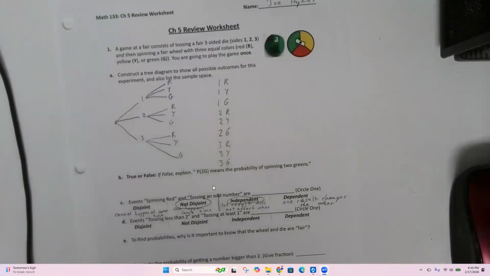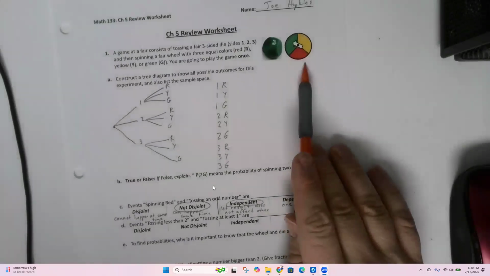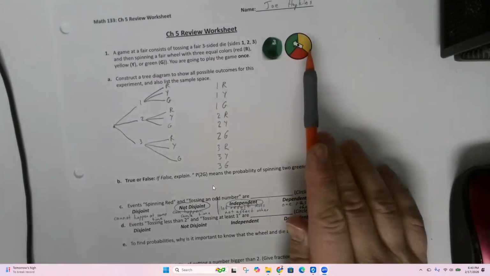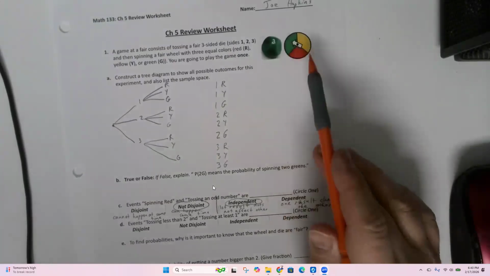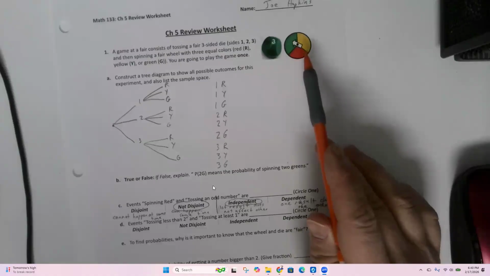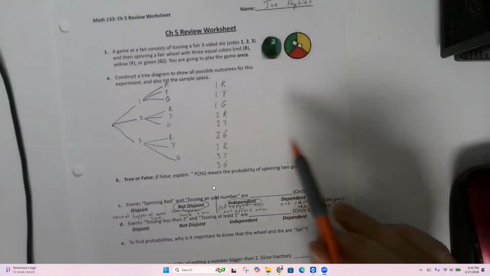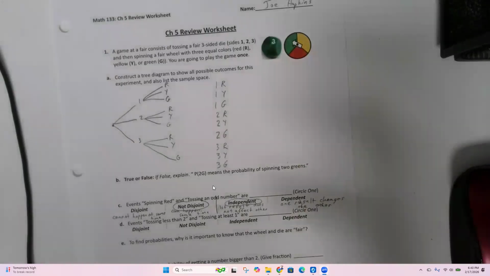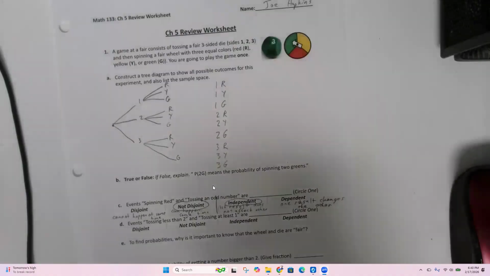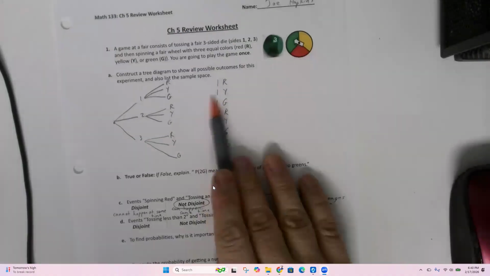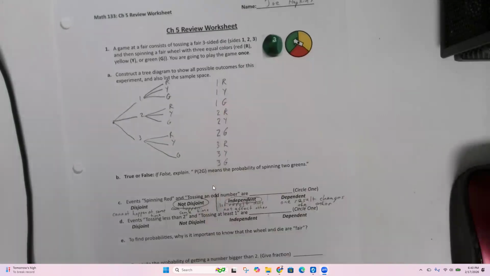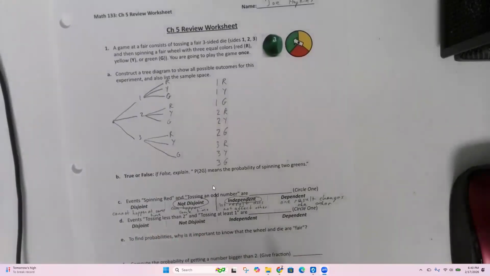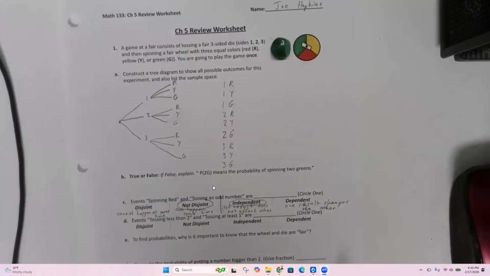So dependent would be, if I had three different wheels and one of the wheels had no yellow and one of the wheels had a lot of red, and very little green or yellow, and the die result told me which wheel to spin. Those would be dependent, because if I rolled a one, then it's possible that number one means spin the wheel with no yellow. So in that case, yellow can't happen. We'll talk more about independent, dependent, and about disjoint and not disjoint quite a bit on this worksheet.